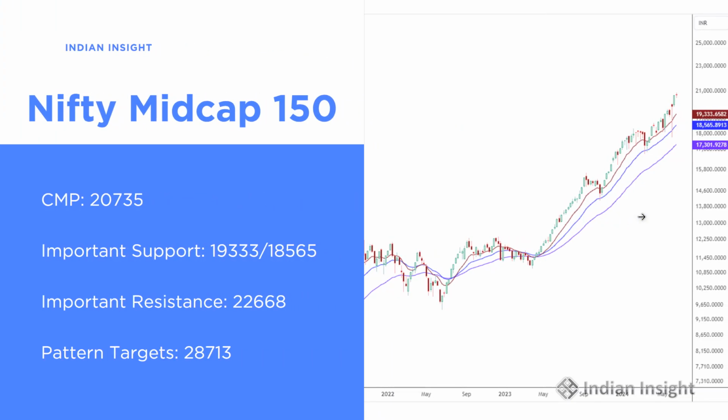Now the Nifty Midcap Index is trading around 20,735. This looks like it's in advanced stages of its rally, and there is a possibility of a correction towards the 50-day moving average and 100-day moving average. That said, its long-term pattern targets are way higher from here, almost 40% higher. The long-term pattern target is at 28,713. So from a long-term perspective, there is still room for this index to rally much higher. But in the short term, we may see a bit of a pullback in this index as well.